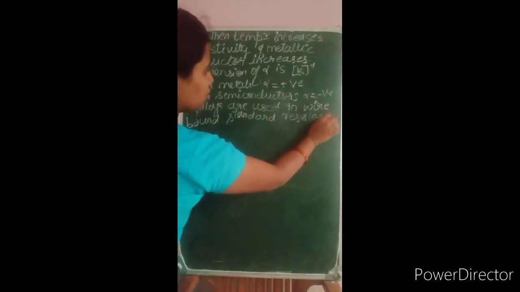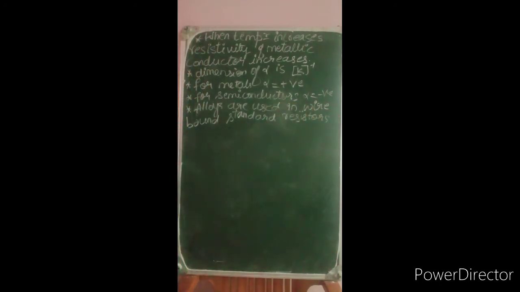Why are these used in wire bound standard resistors? Because alloys have resistance values which change very little with a change in temperature. That is why these are used in wire bound standard resistors.